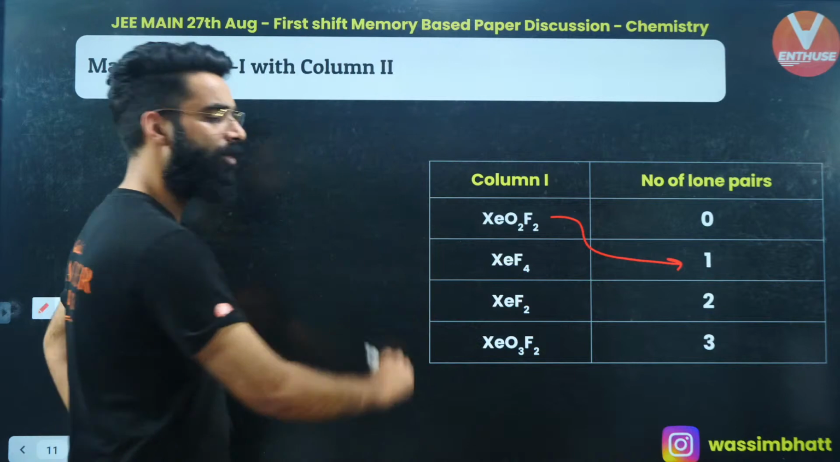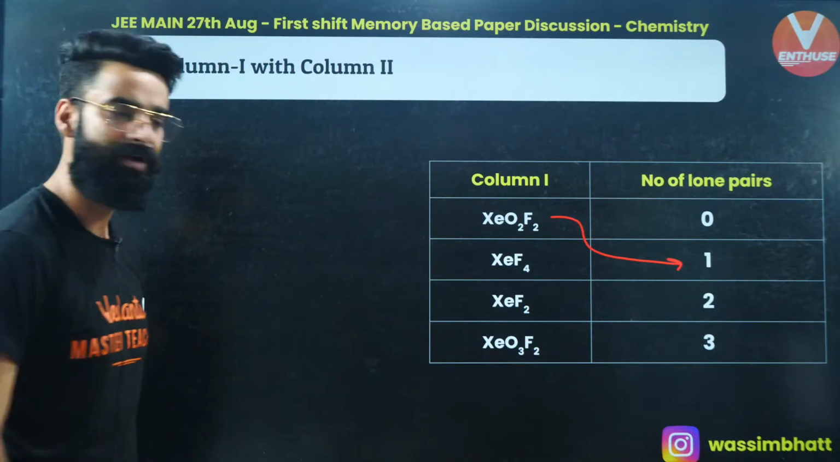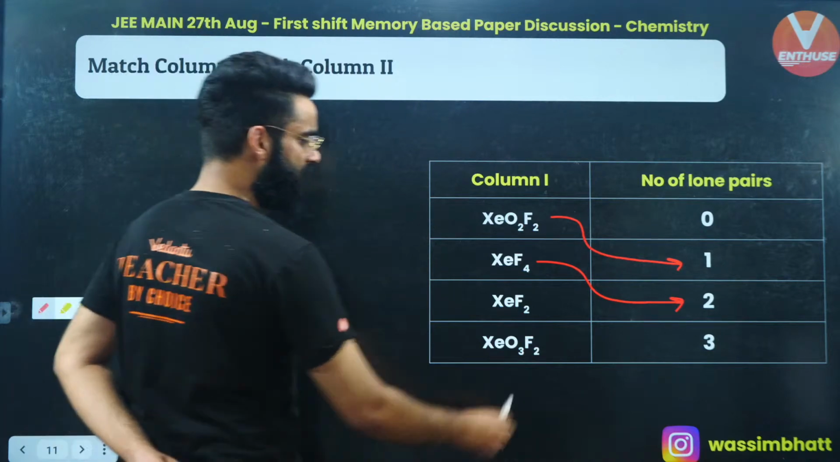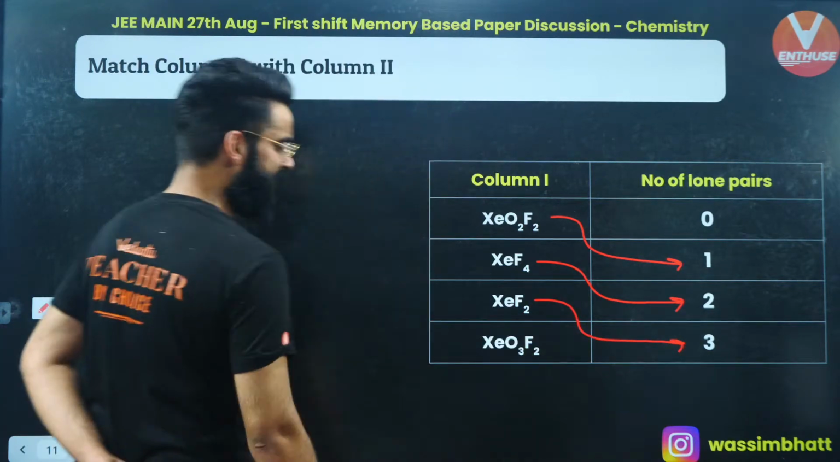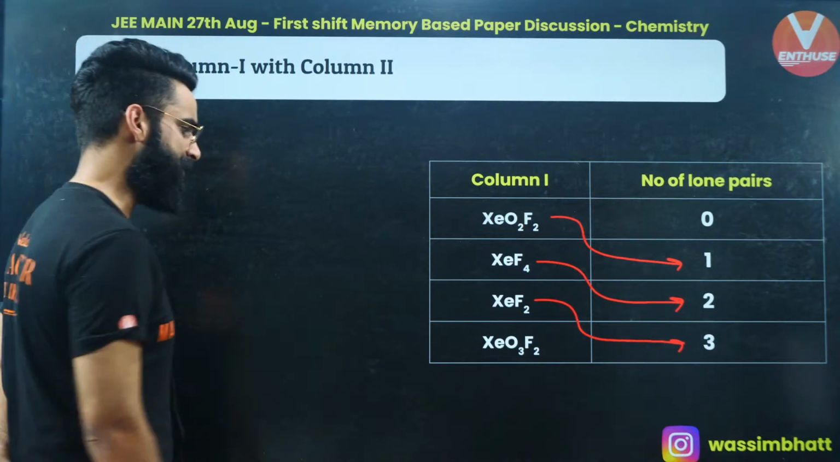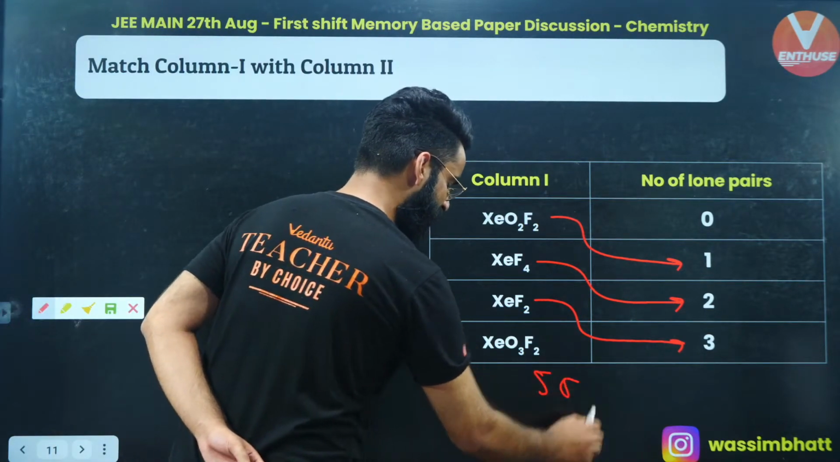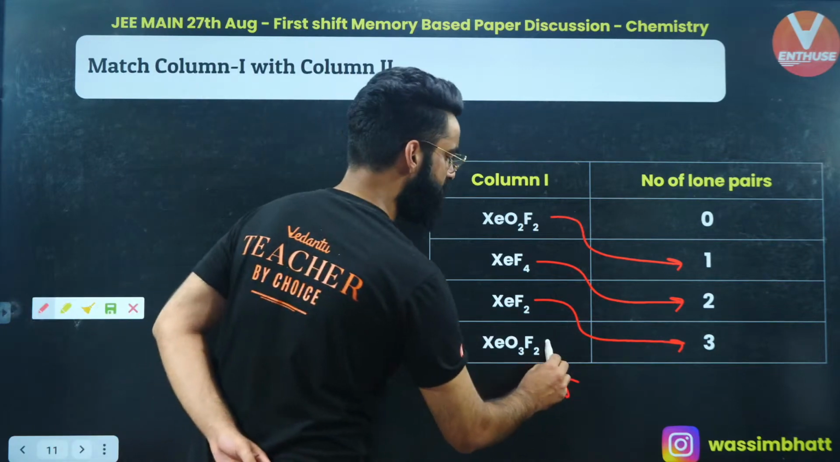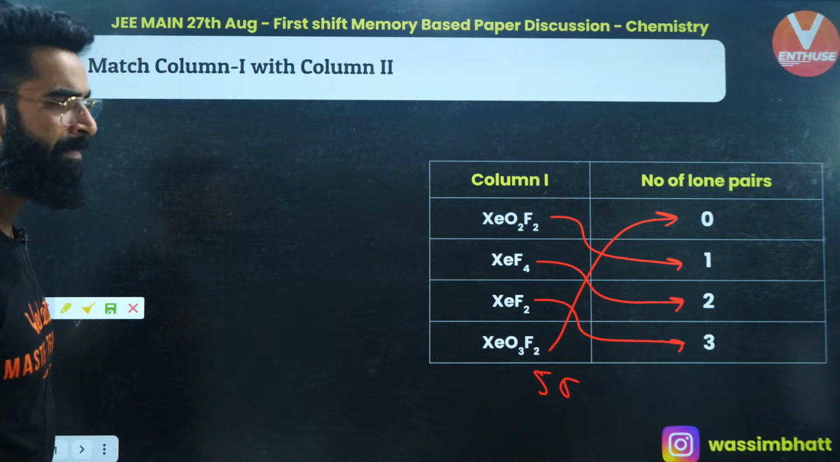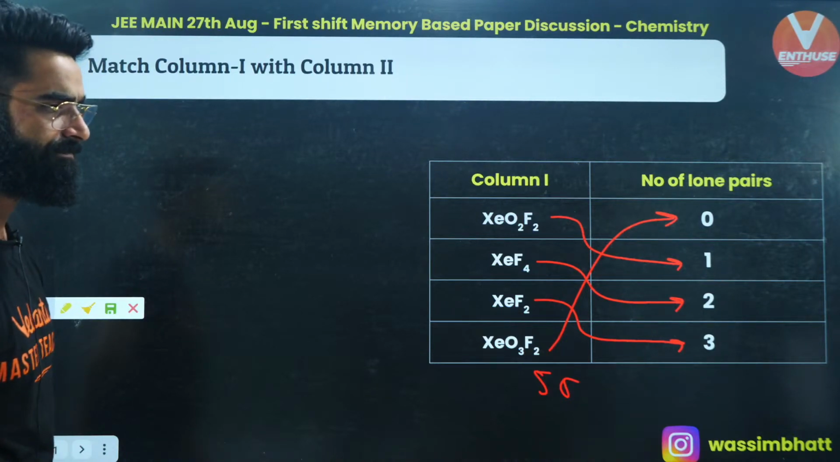Similarly, how many lone pairs will be there on XeF4? There are 4 sigma bonds and 2 lone pairs, right? In case of XeF2, there are 3 lone pairs. In case of XeO3F2, how many lone pairs will be there? There are basically 5 sigma bonds and no lone pair, okay? So there is 0 lone pair over here. This is how you are supposed to match these, as simple as that.